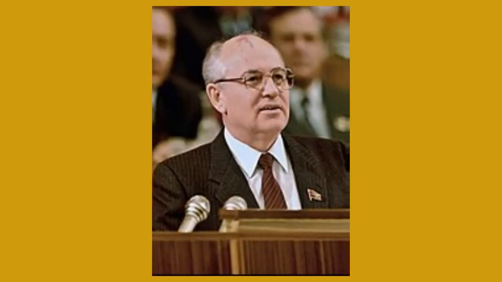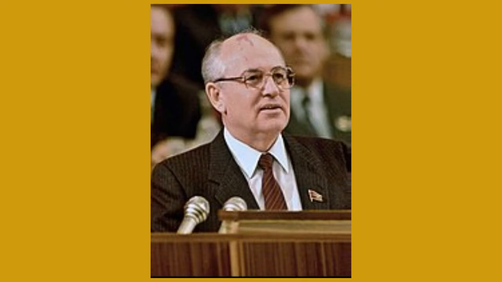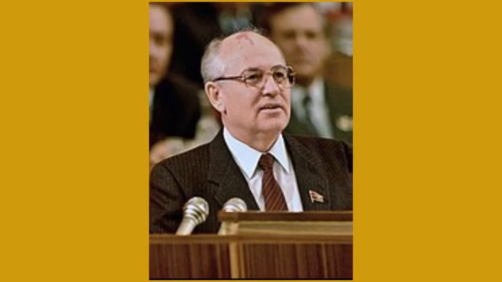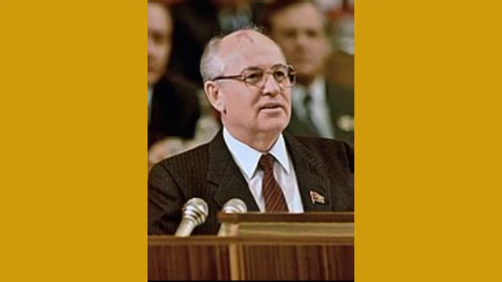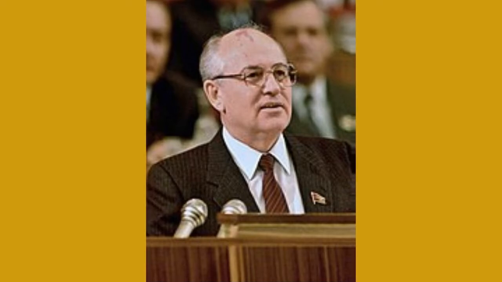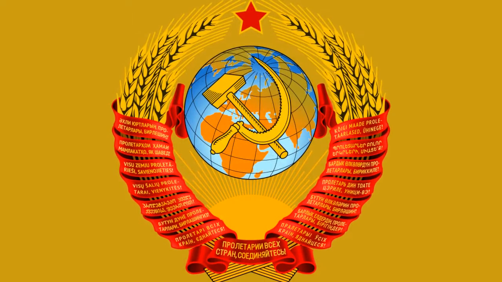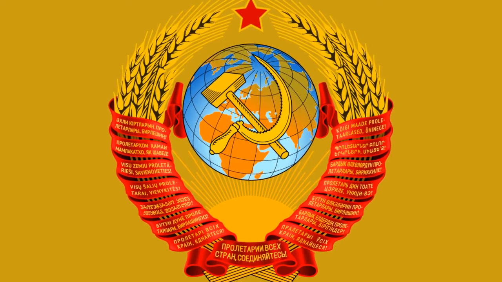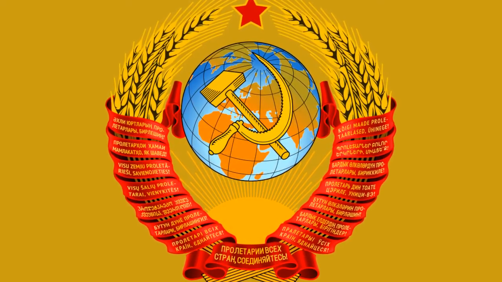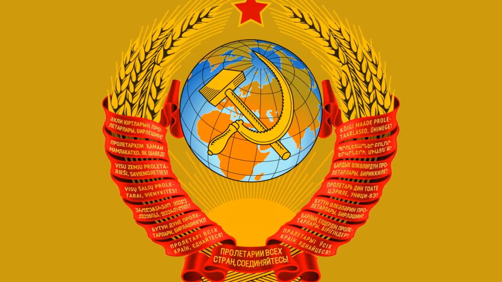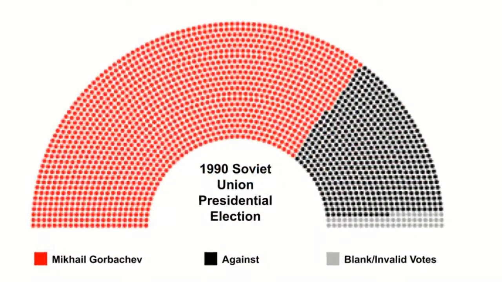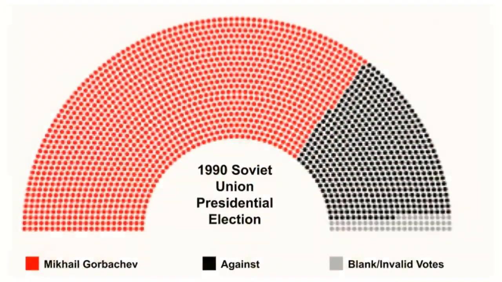Back in the Soviet Union, people were getting frustrated with the one-party system, and Gorbachev had to give in. For the first time, elections were held in which members of the Communist Party had to run against non-members. He revoked the Communist Party's special status and handed over state power to the Congress of People's Deputies of the USSR, which was the first parliament established by the USSR. And in 1990, Gorbachev became the first president of the USSR.